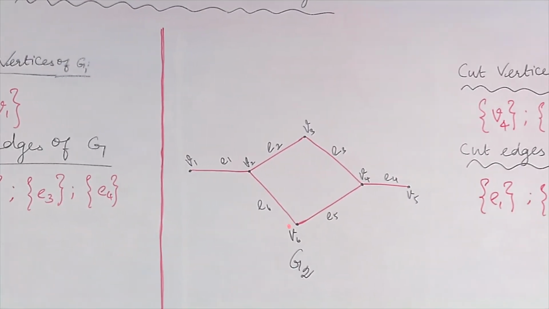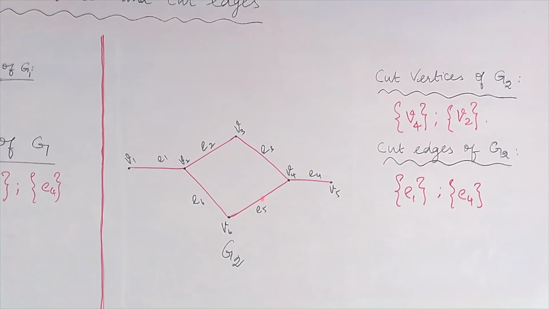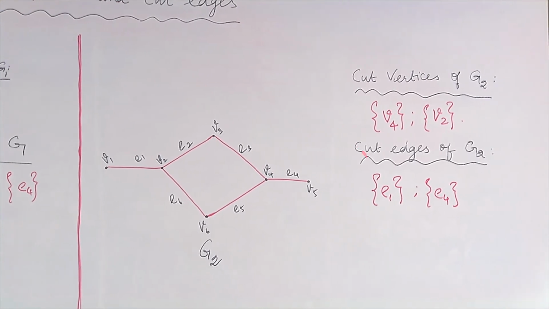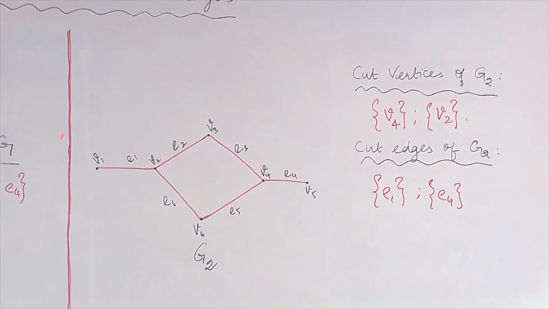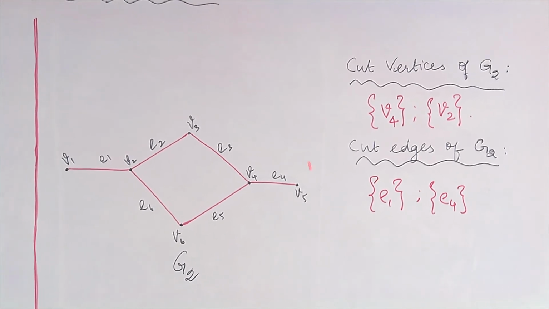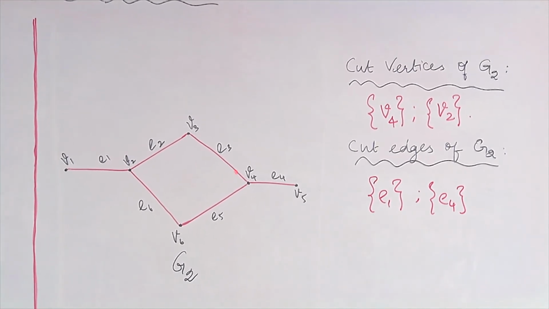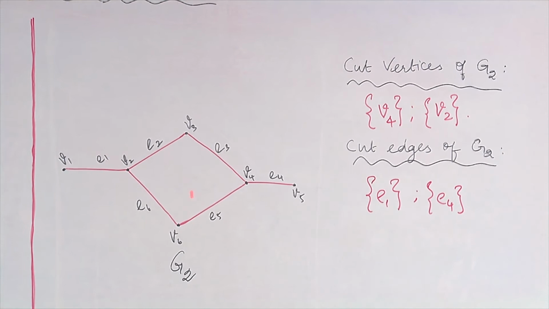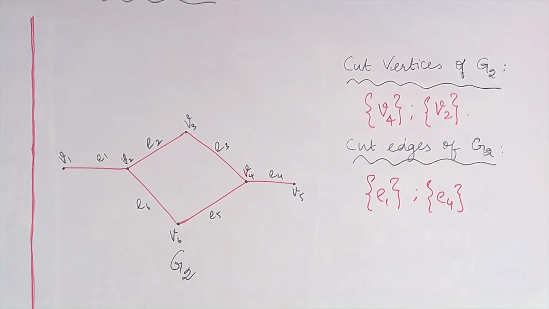Look at this graph G2. Here G2 is a connected graph, which means the number of components here is 1. We have to consider the entire graph as a single component. For this graph, I am going to find cut vertices and cut edges. So here, for cut vertices, consider this vertex V4. So if I remove V4, what happens?